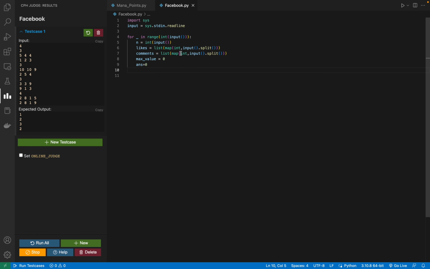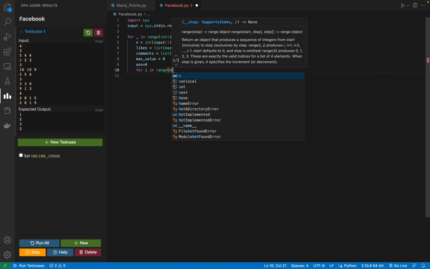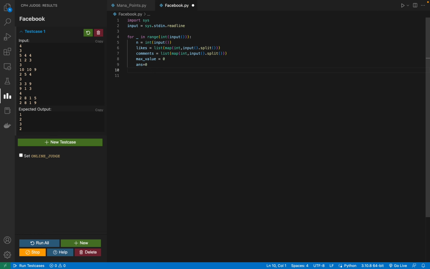Next I'm going to traverse the posts: for i in range n, so i takes values from 0 to n minus 1. If likes of i is greater than my max value, then max value is equal to likes of i.